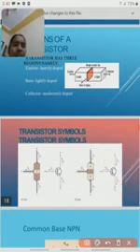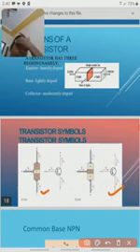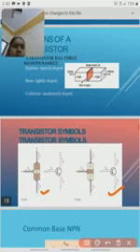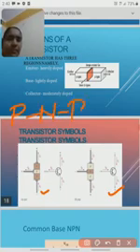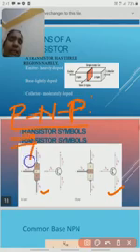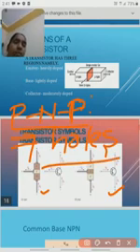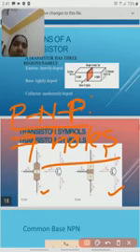Some differences between NPN and PNP transistors: in the PNP transistor, holes are the majority charge carriers in the P type material, so the PNP transistor mainly runs on holes. Minority charge carriers in the PNP transistor are the electrons. This point is very important.